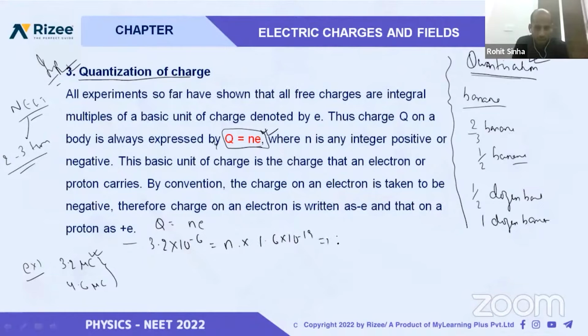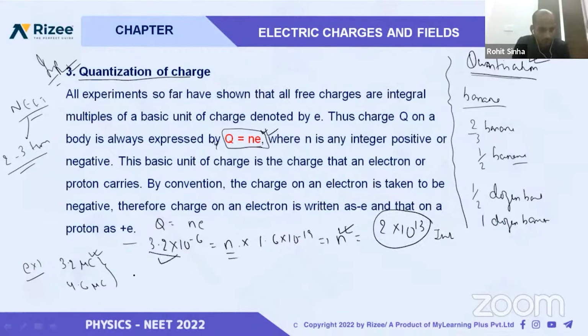From here, n is equal to 2 into 10 to the power 13. And this is an integer. So we will say that this charge is possible.